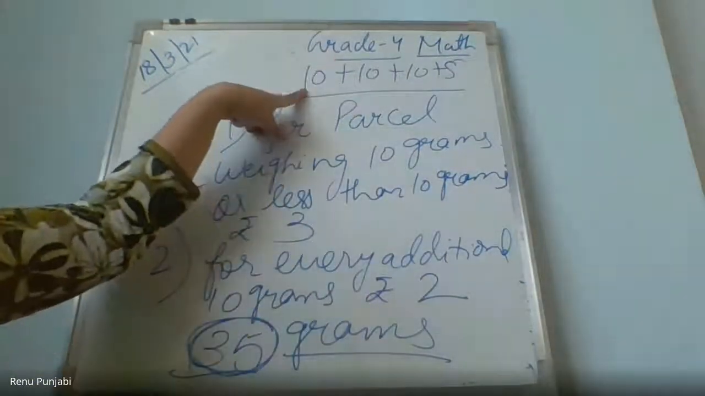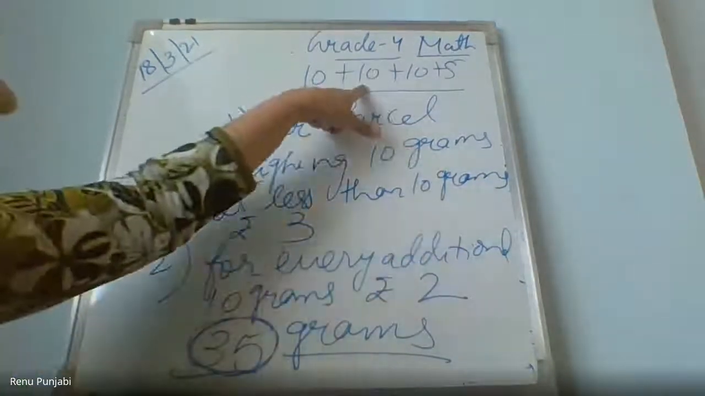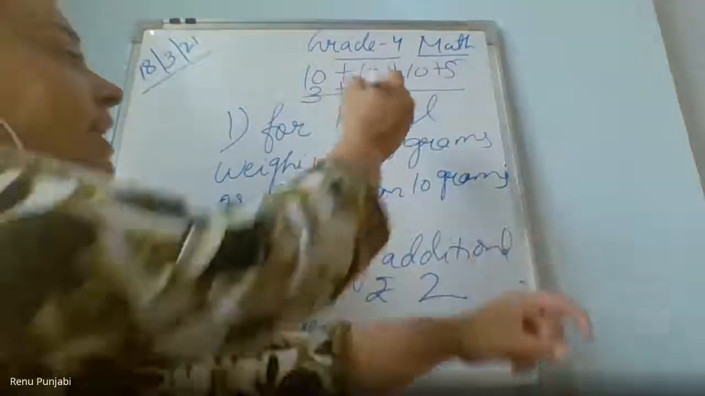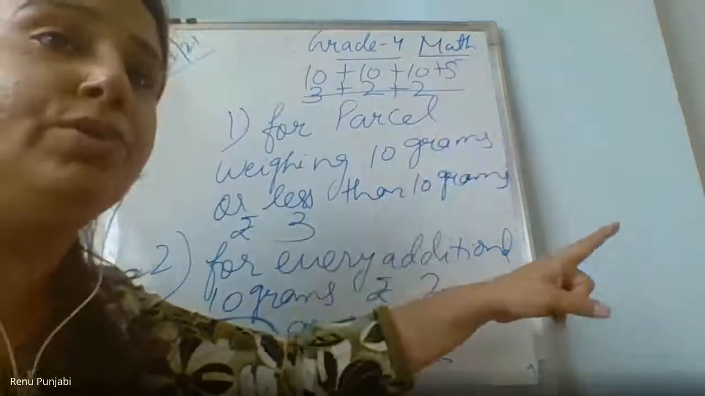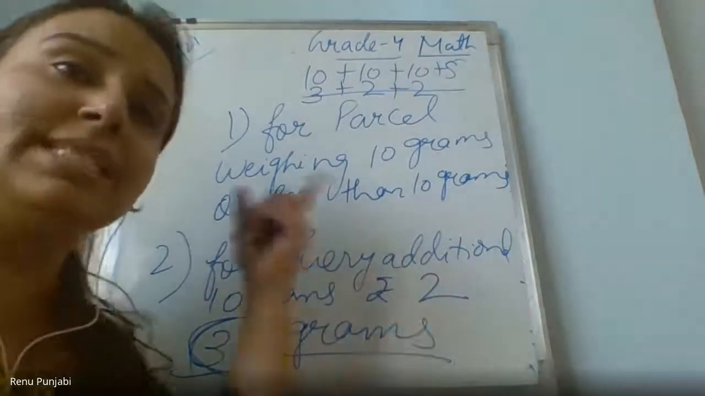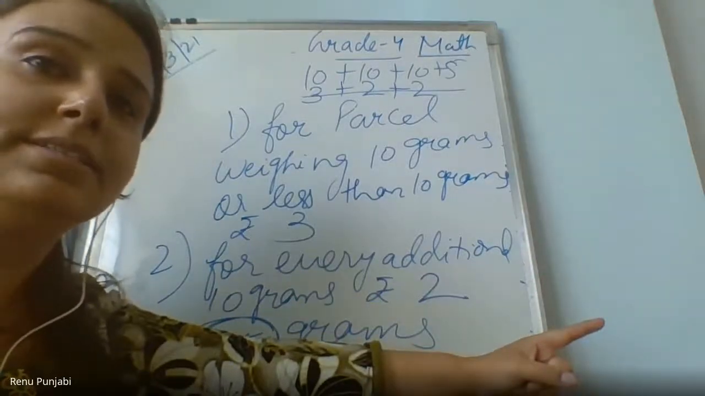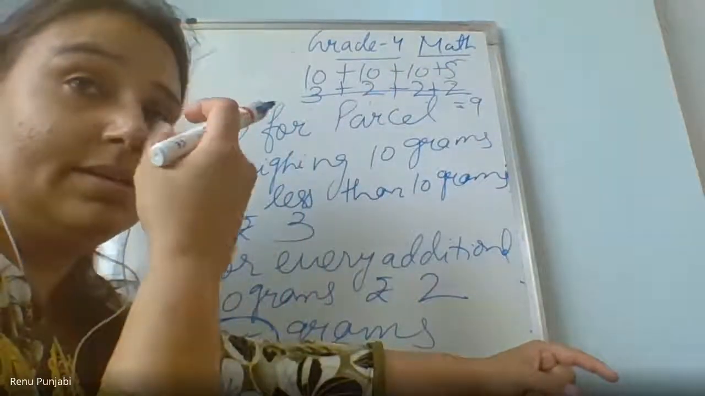So for the first 10 grams, it's ₹3. For the next additional 10 grams, it is ₹2. And for the next additional 10 grams, again it is 2 rupees. And the additional 5 grams also will be 2 rupees, because for every additional 10 grams it's 2 rupees, and even if it is less than 10 grams, it is also 2 rupees. Got it? Yes, ma'am. So it is 3, 5, 7, 9 rupees will be the answer. Ma'am, I have written 9 rupees in the chat box.